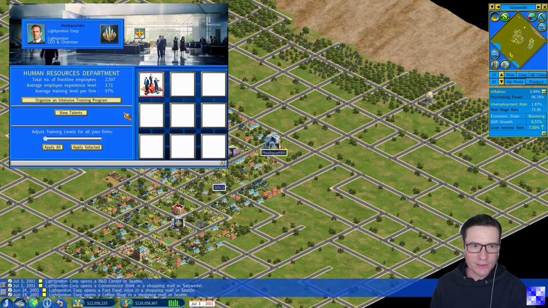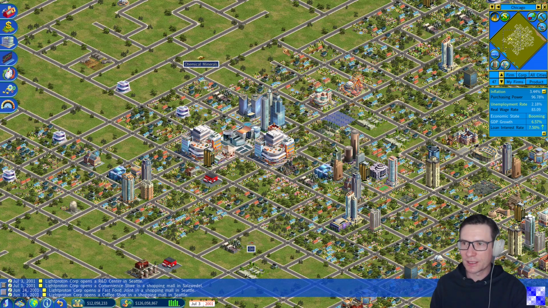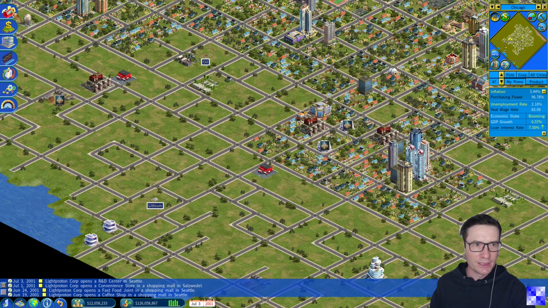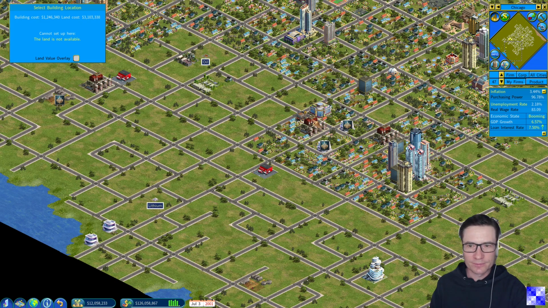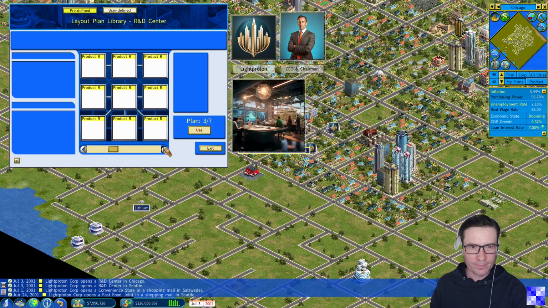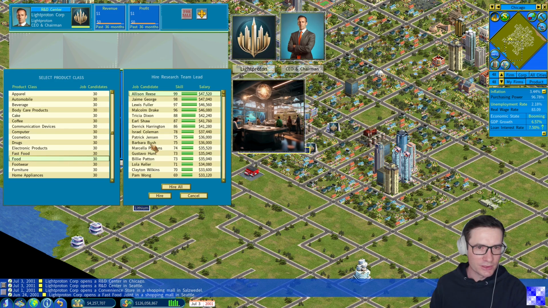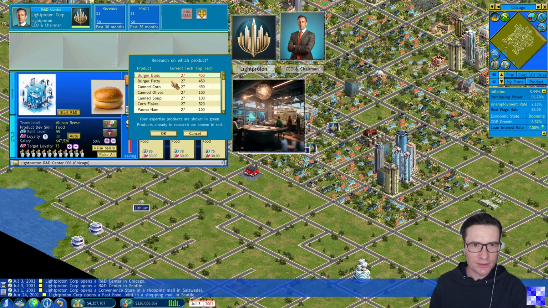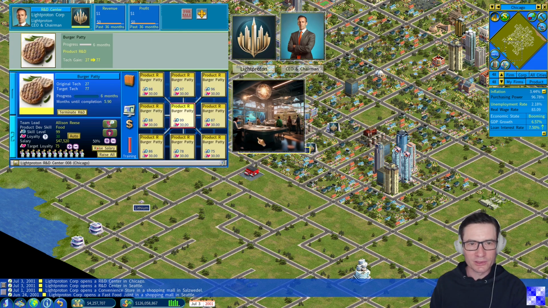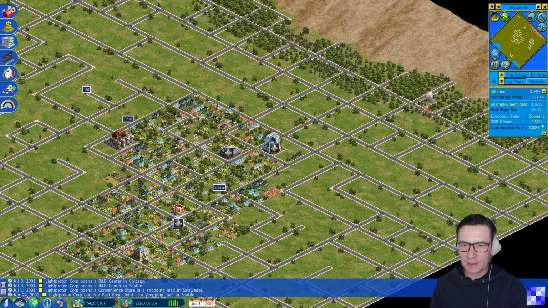Return to our headquarters. Check again. Food. R&D job candidates. I think we will now go again to Chicago and set up here another R&D center. Here. Training. This layout. No headhunting opportunities. Hire all, start R&D, burger patties. This time also 6 months for the first iteration. Now let's go back to